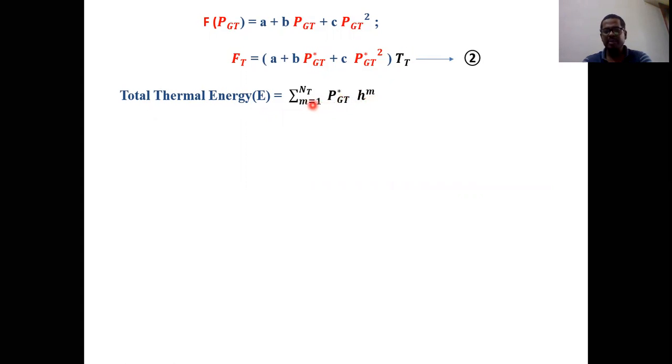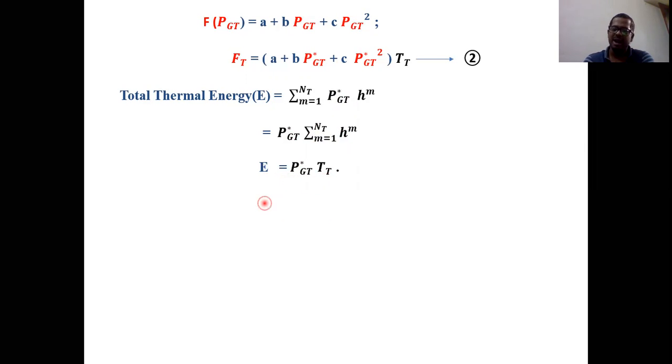Here m equals 1 is the lower limit and nt is the total number of intervals for the thermal power plant. This is power, and this is time. So this is nothing but thermal energy. PGT star is always constant, so when you write it outside, you get sigma m equals 1 to nt of hm. What is this value? It is the TT value. So finally we get E equals PGT star into TT.